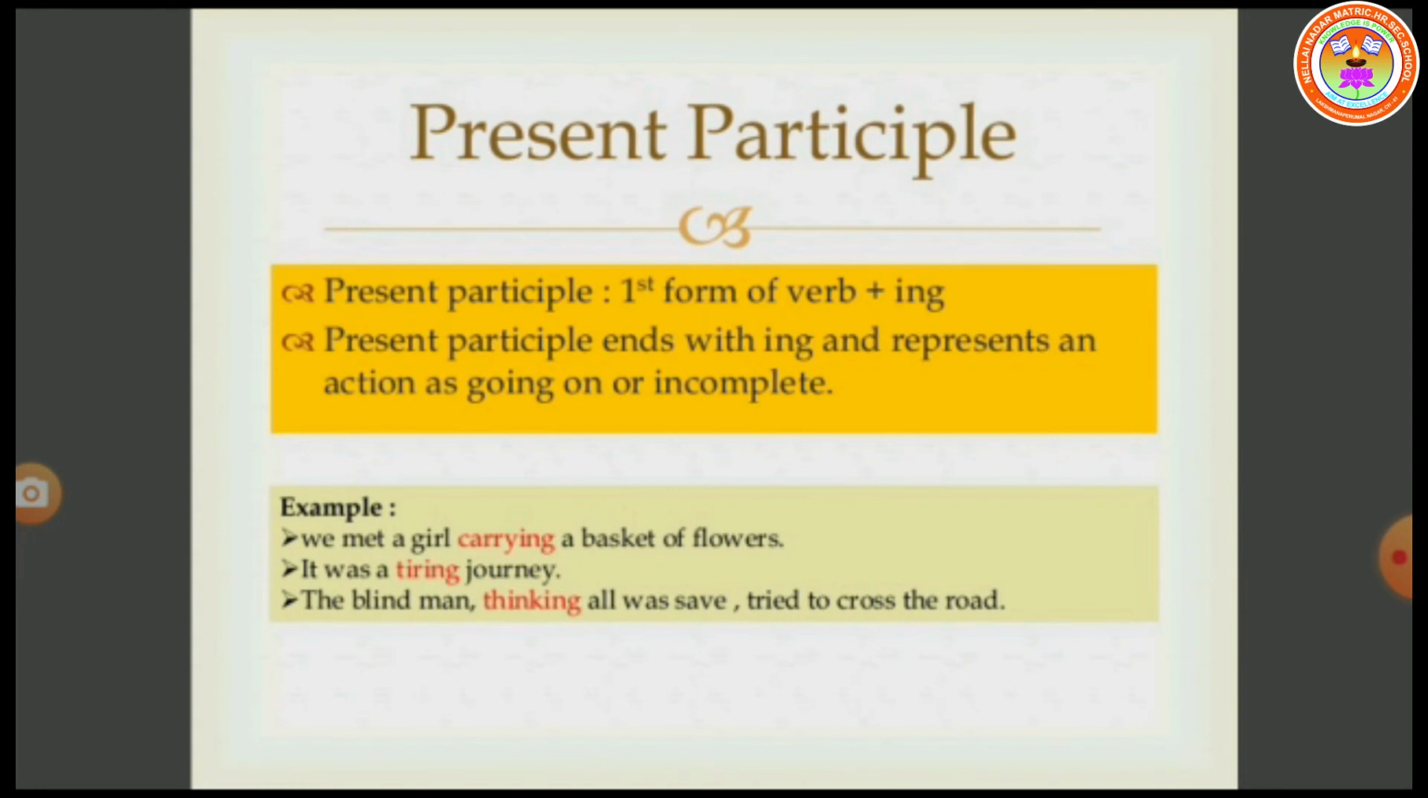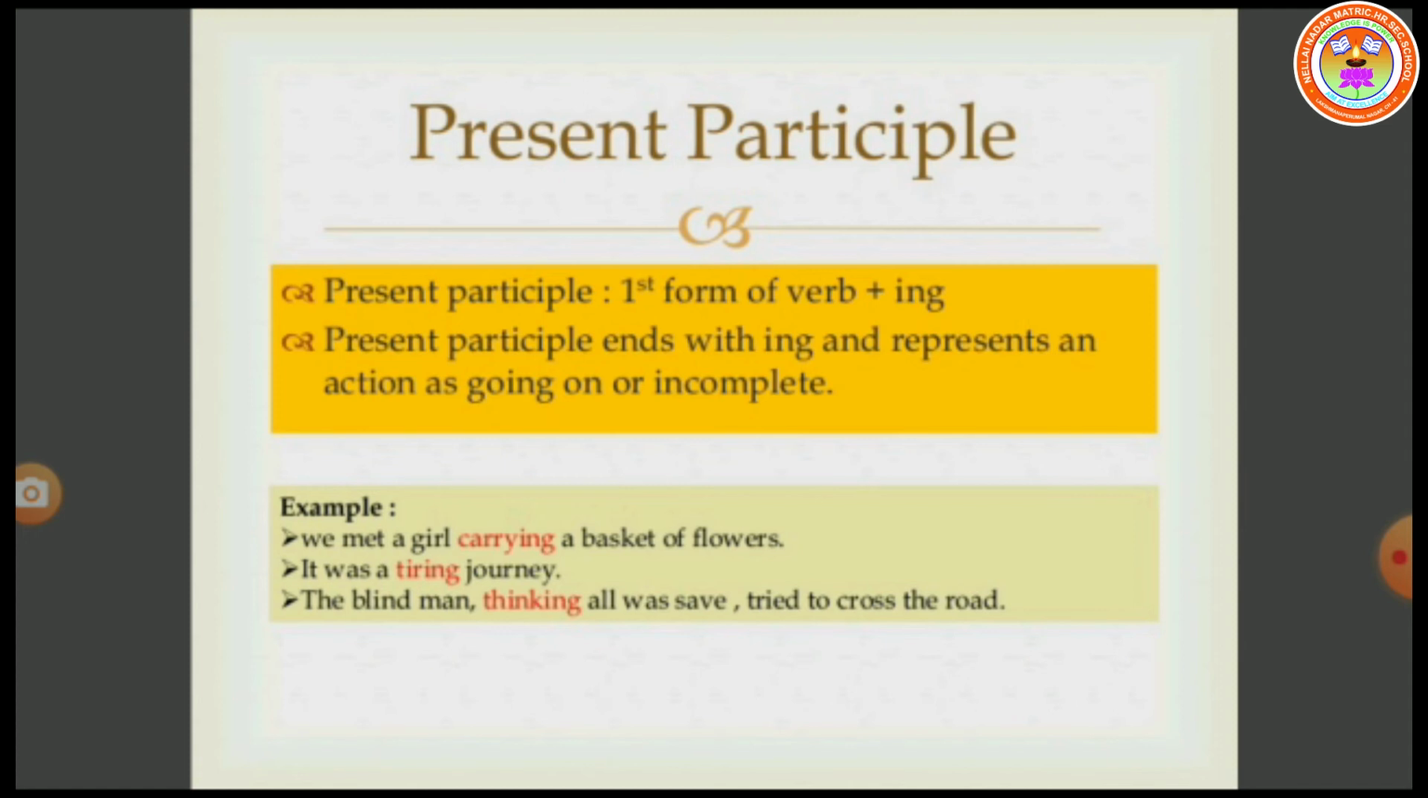Present participle is the first form of verb plus ing, that means V1 plus ing form, as we used in gerund. But here is a difference between gerund and present participle. Present participle ends with ing and represents an action as going on or incomplete. So the difference between gerund and present participle is that gerunds are used as nouns, whereas present participles are used as adjectives. This is the main difference between gerund and present participle.